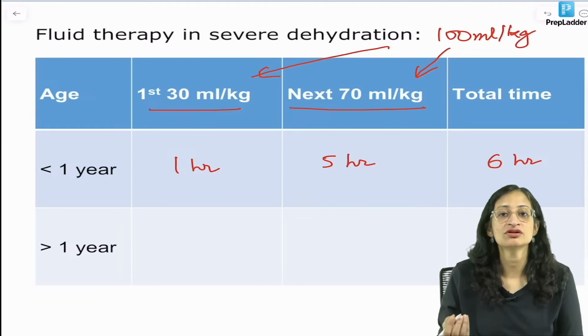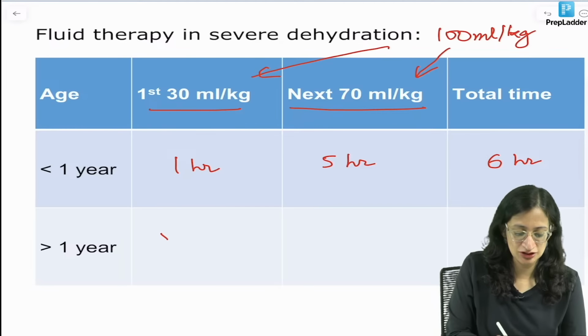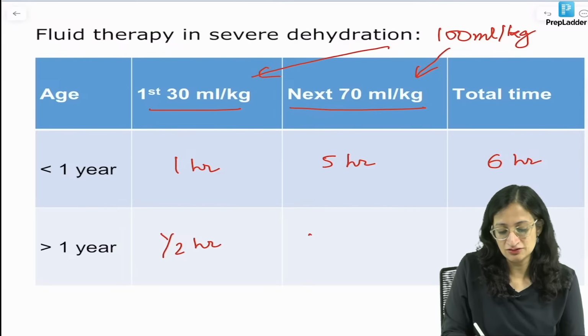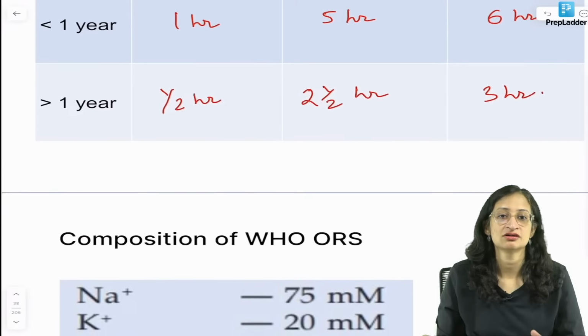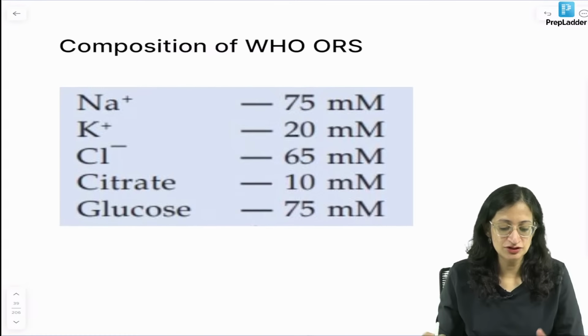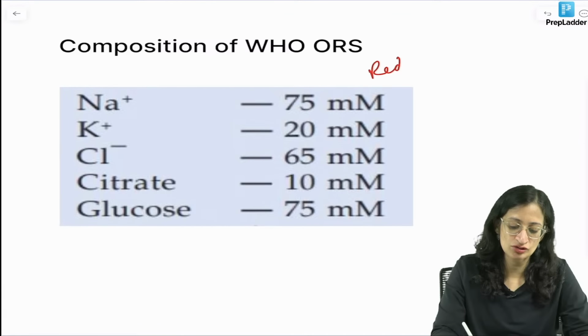But in a child more than 1 year of age, the first 30 ml per kg we give it over half an hour, next 70 ml per kg over 2.5 hours, and total time taken is 3 hours only. Now, composition of the new WHO ORS, or it is also called reduced osmolarity ORS, is important.